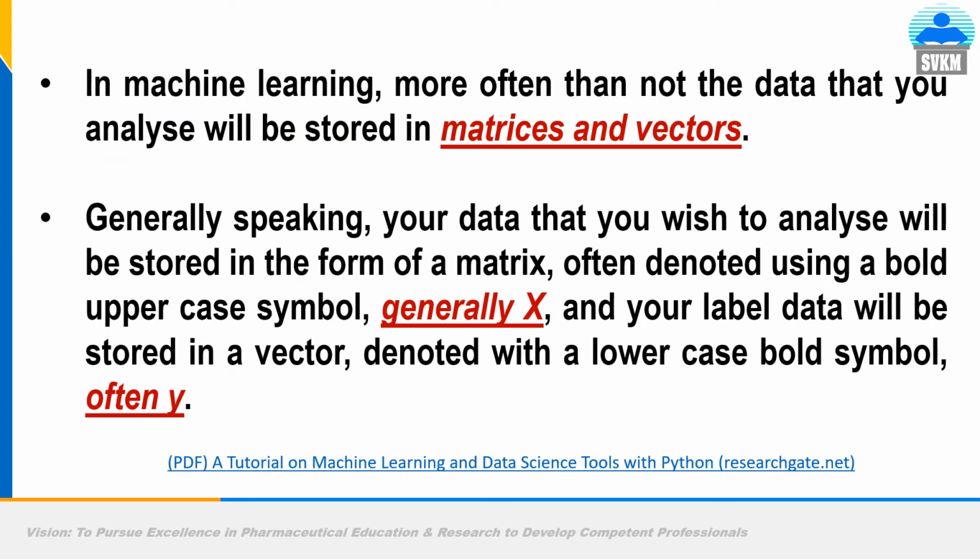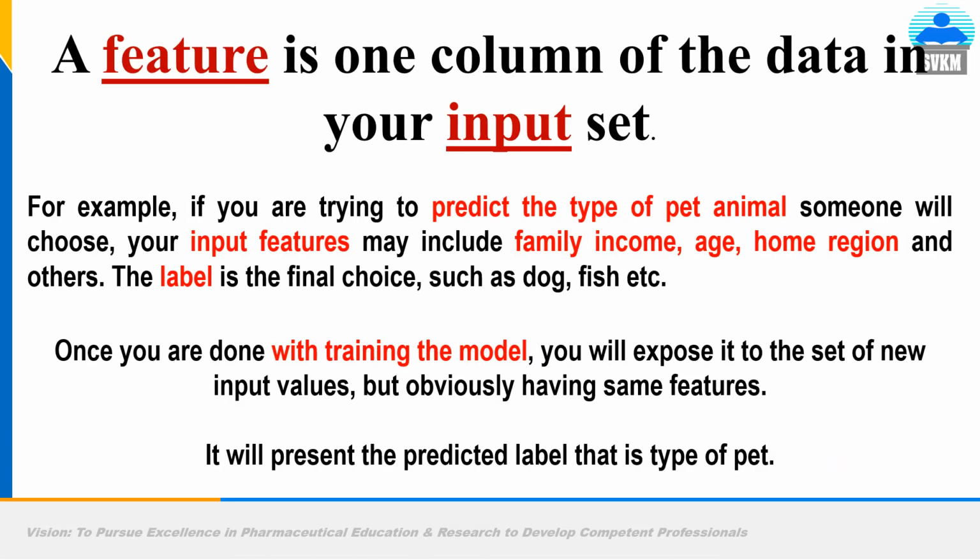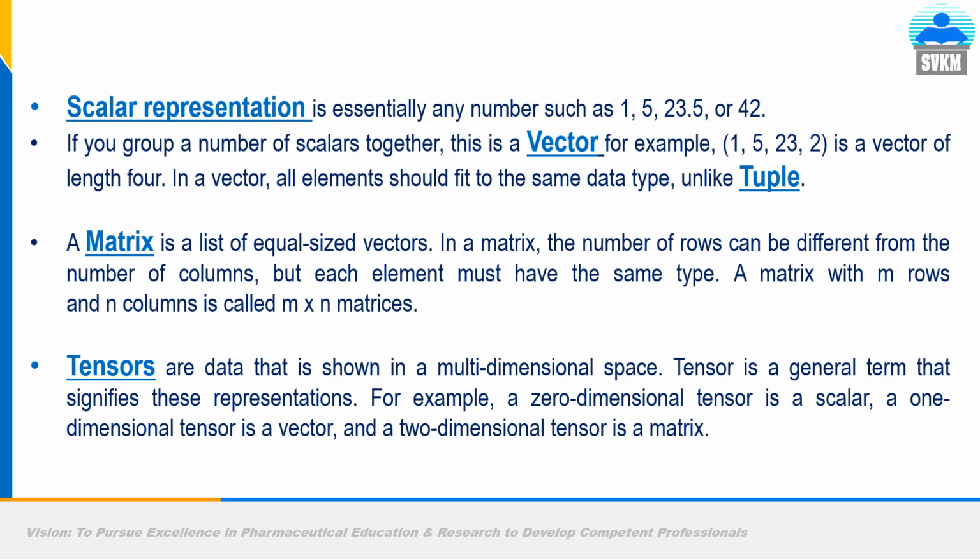In machine learning, more often than not, the data you analyze will be in matrix and vector. Already we have seen it. So a feature is one column of the data in your input data set. For example, if you are trying to predict the type of pet animal someone will choose, your input features may include family income, age of the person, home region, and others. The label is the final choice, that is cat, dog, or fish. So once you are done with training the model, you will expose it to a set of new input values, but obviously having the same features. It will present the predicted label, that is the type of pet.